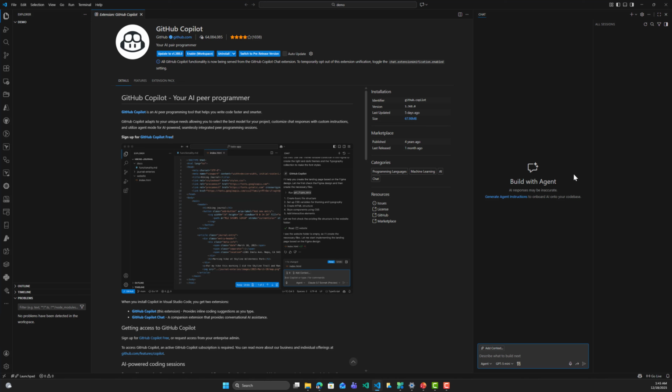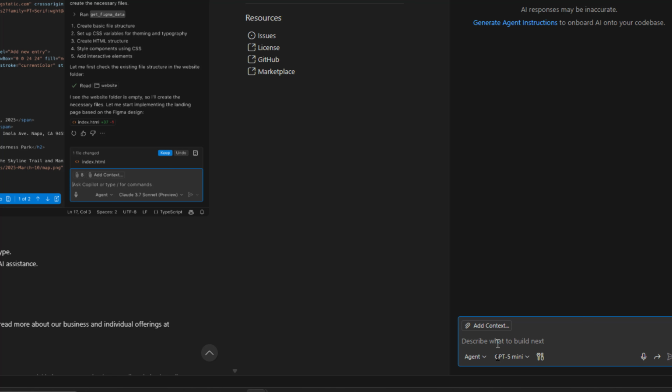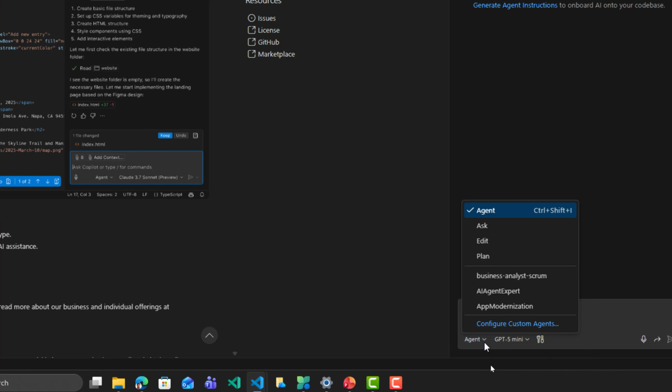Some of the features that have been added recently: each conversation that we have, we will see right here in the chat history, and like that we will have sessions. So let's start talking about the different modes that we have in our GitHub Copilot. Here, as you can see, we have the agent mode, the ask mode, the edit mode, and the latest one that has been added, which is the plan mode.